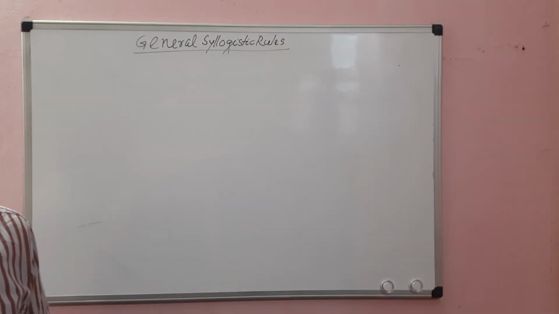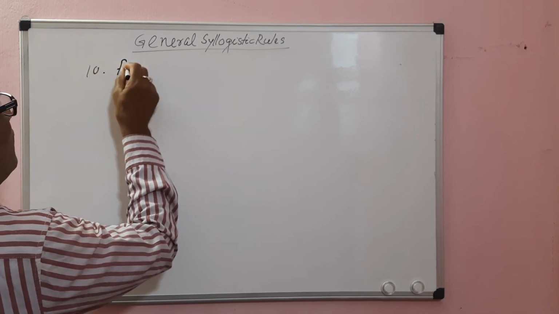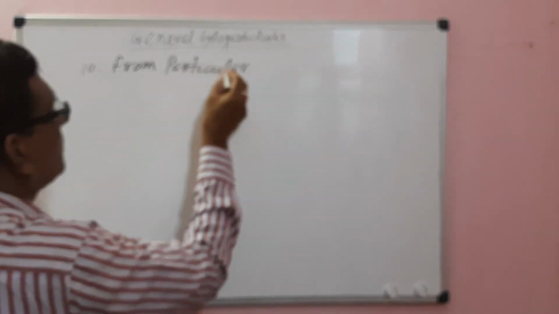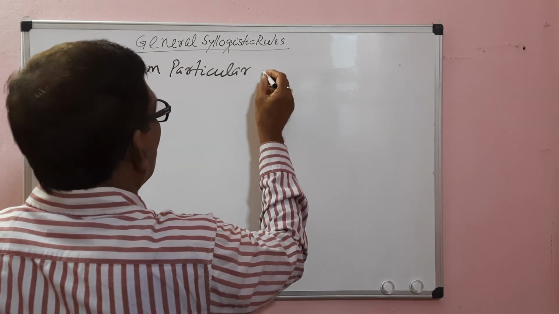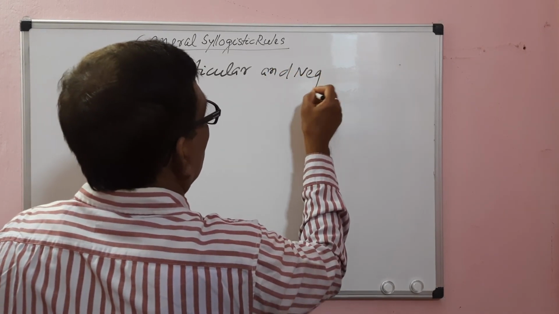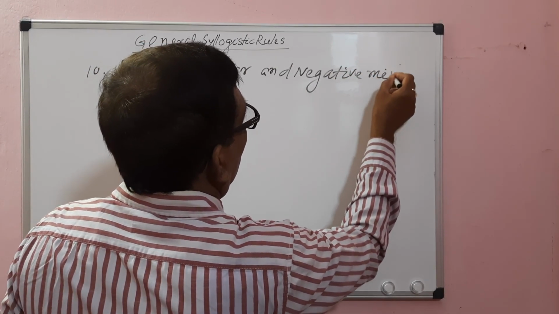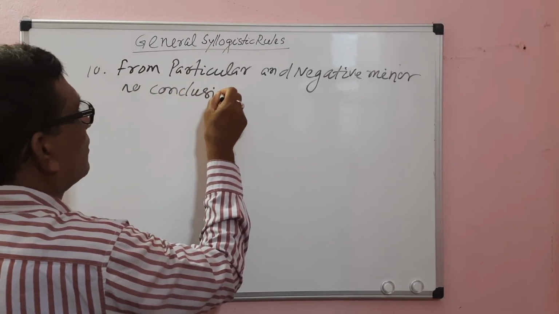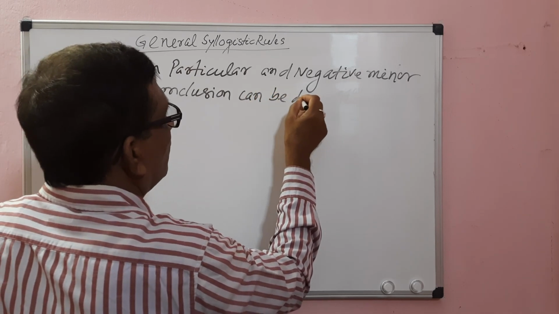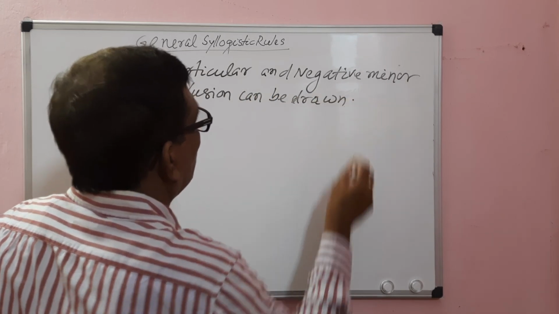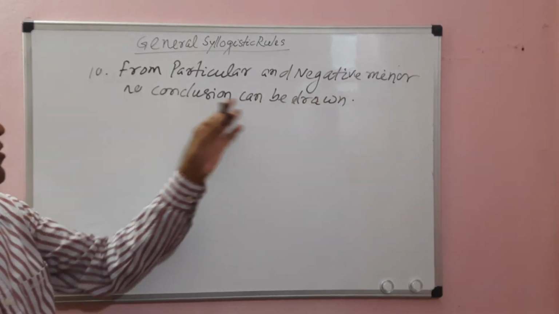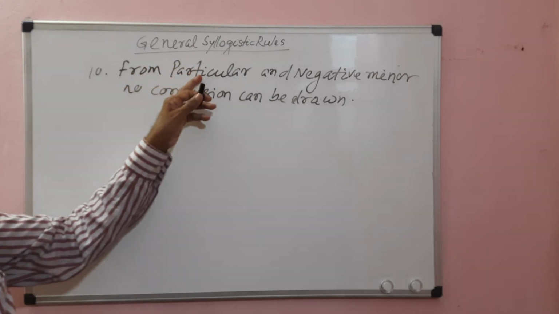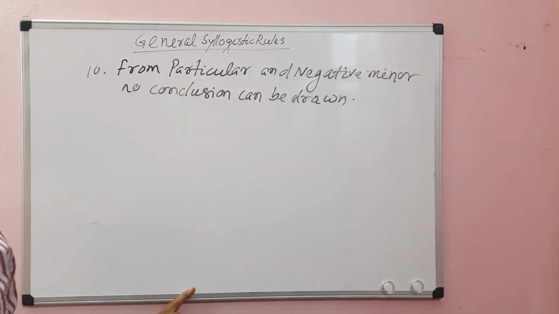Rule 10. From a particular major and a negative minor, no conclusion can be drawn. That means if the major premise is particular and the minor premise is negative, no conclusion can be drawn.